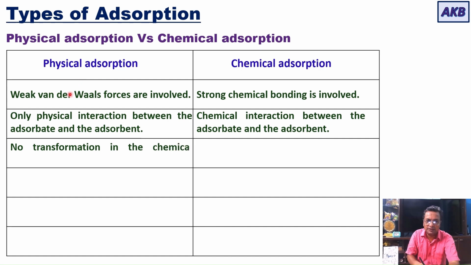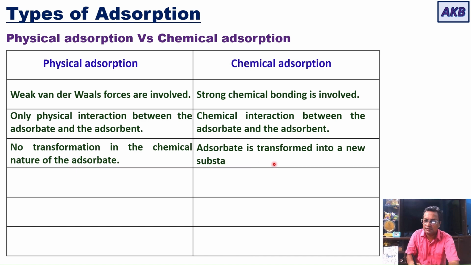In physical adsorption, there is no transformation in the chemical nature of the adsorbate. In chemical adsorption, the adsorbate is transformed into a new substance that has altogether a different chemical nature. In physical adsorption, low heats of adsorption are involved.